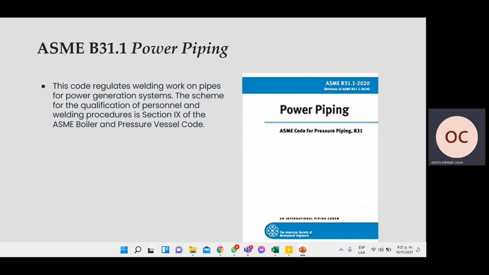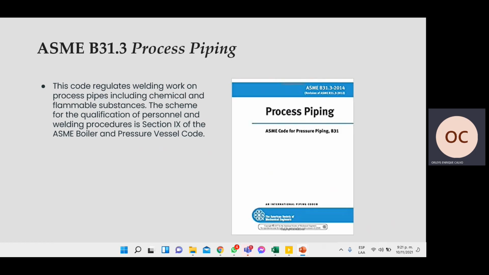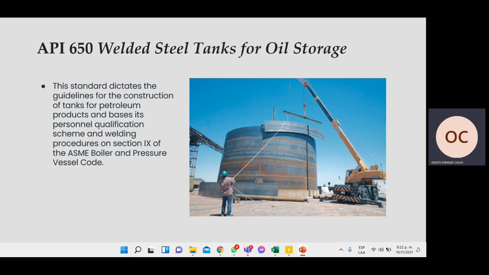And ASME B31.1, power piping, is used for section 9 of the ASME boiler and pressure vessel code. The B31.3 is the same as the other, but that code includes chemical and flammable substances.